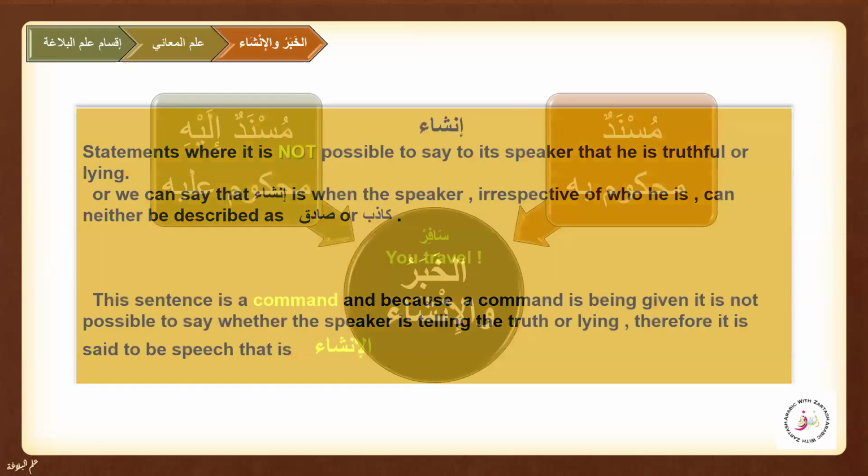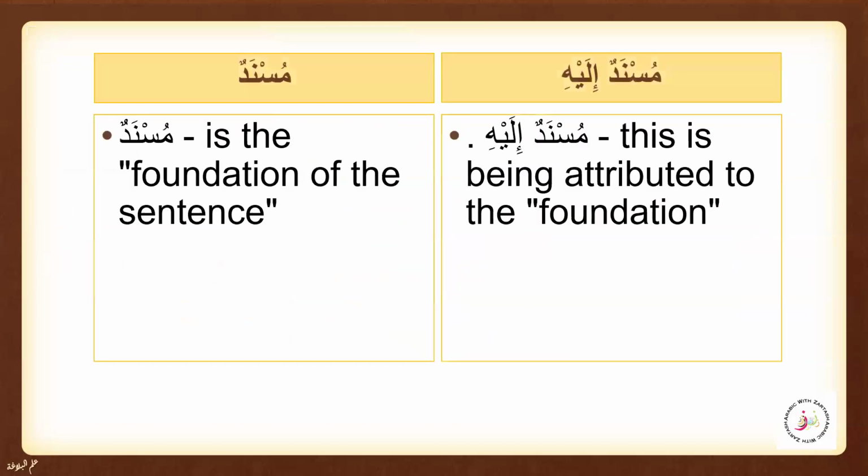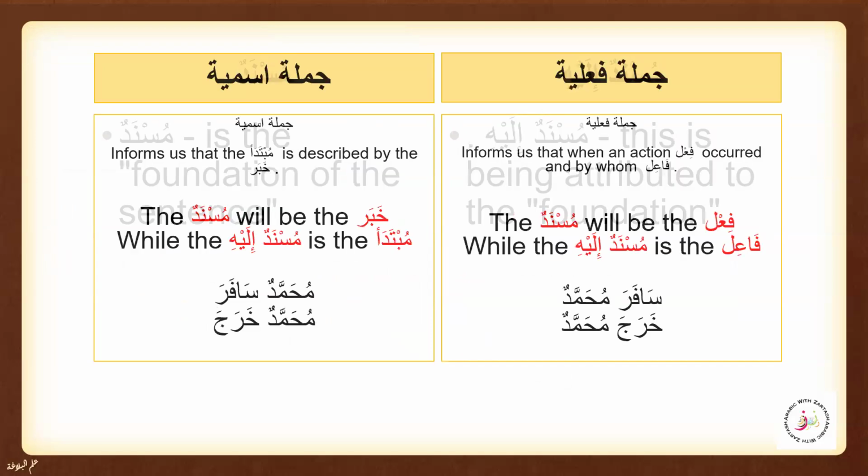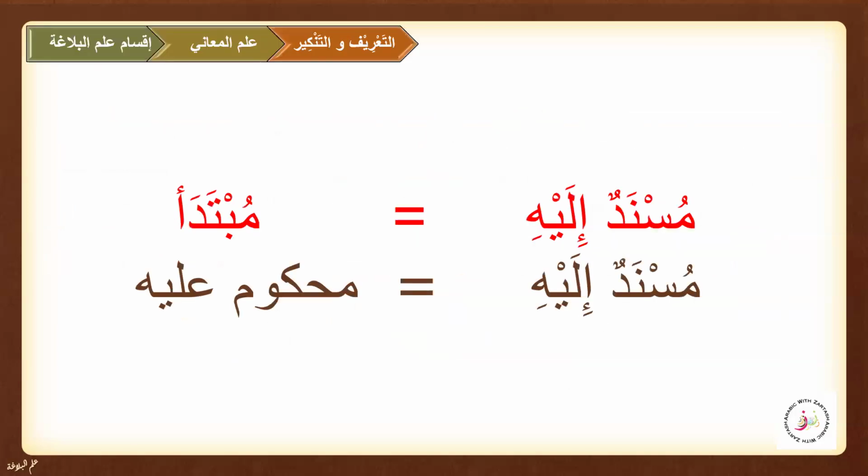In the last session, we learned about Tarif and Tankir, and because it is also related to Al-Itlaq wa Taqyid. Al-Itlaq is, you can say, a generality, and it is when the jumla or sentence comprises nothing more than the Musnad and Musnad Ilay.